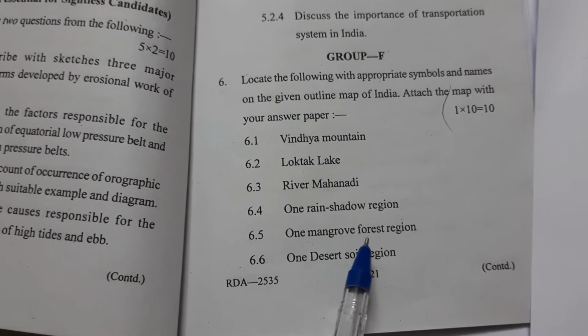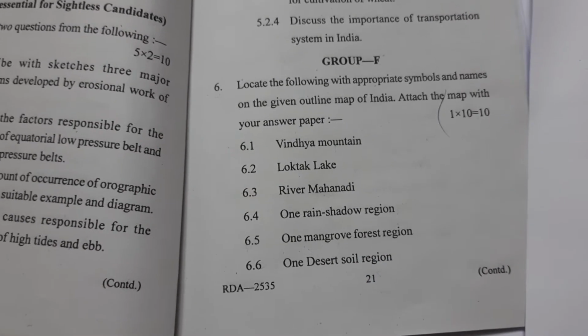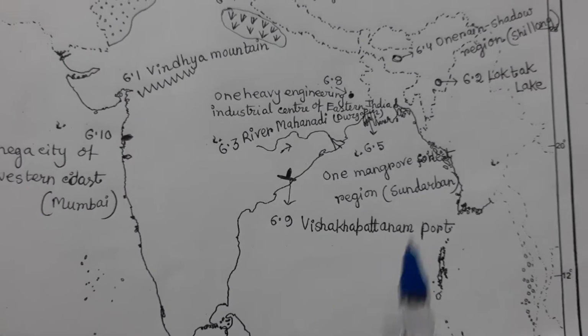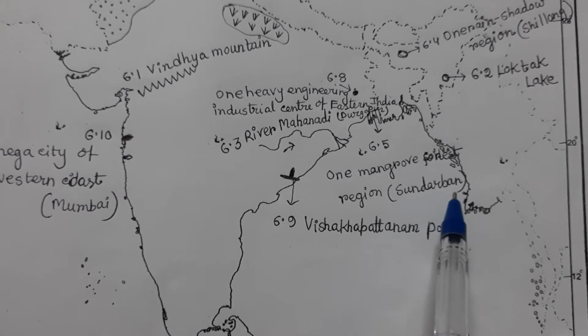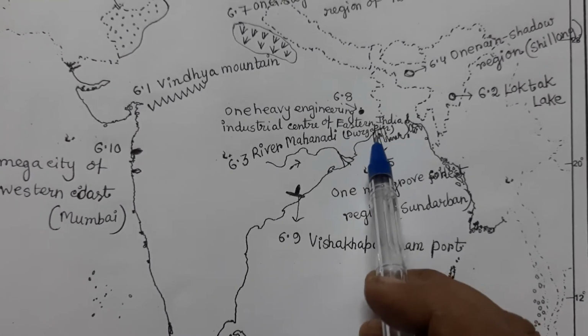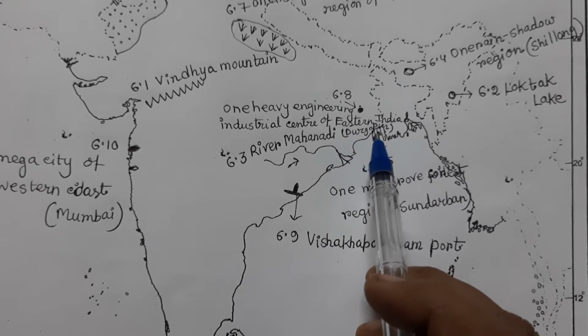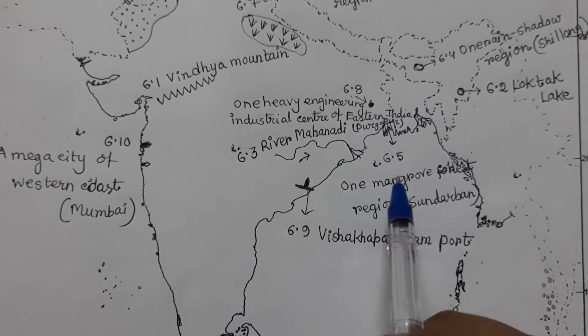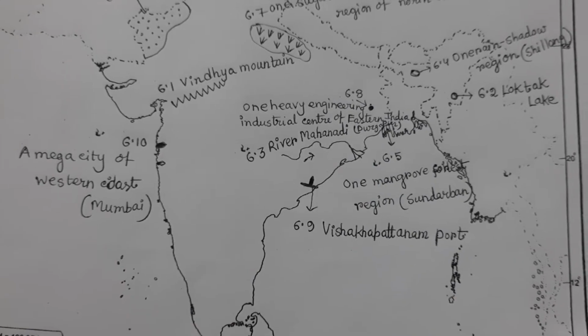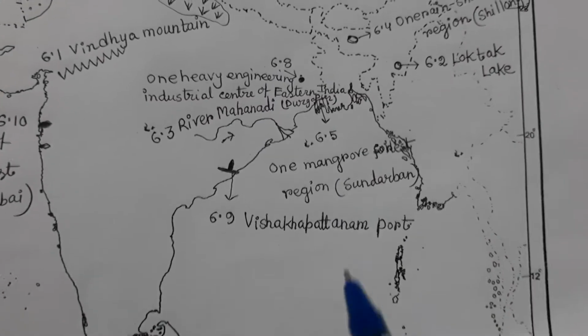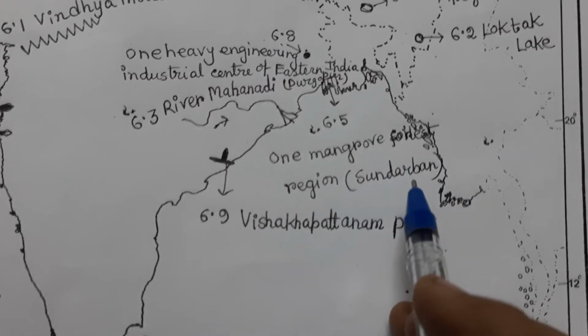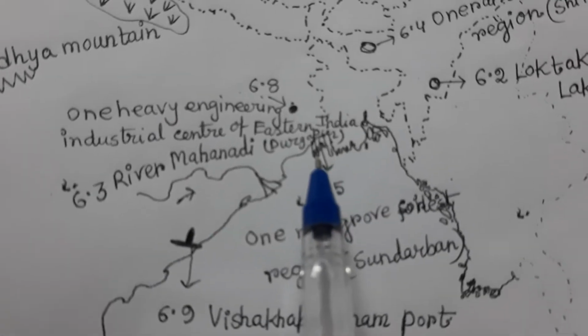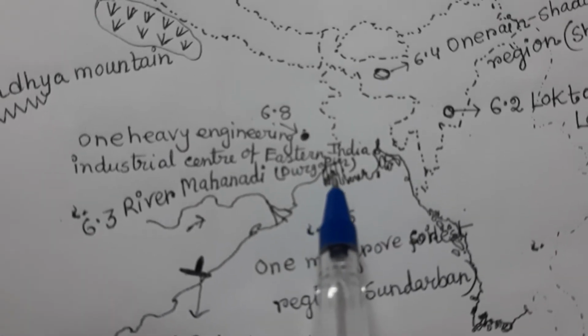6.5, one mangrove forest region. We know that our very famous mangrove forest region is Sundarban. So you locate this region like this and then write 6.5 one mangrove forest region, Sundarban. Here is the location. Okay.